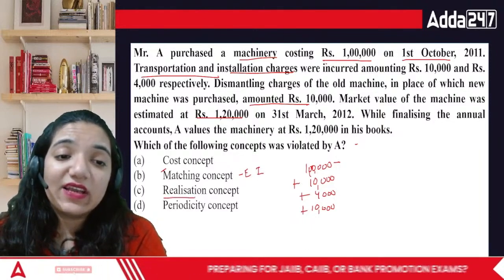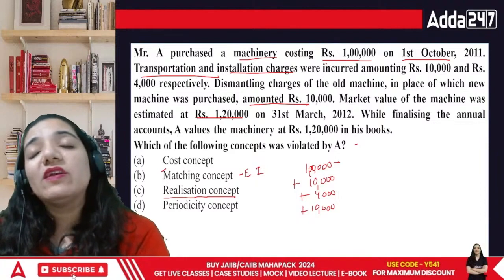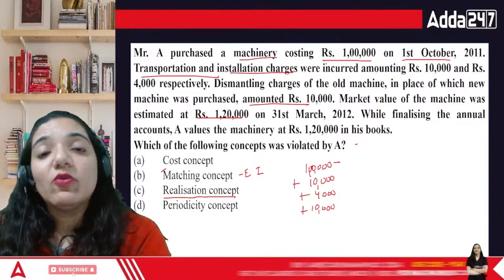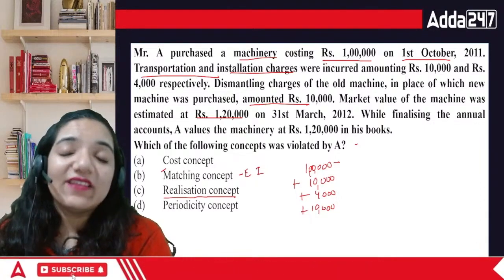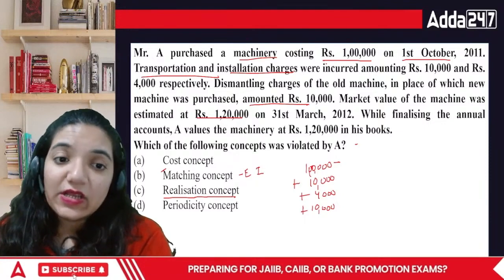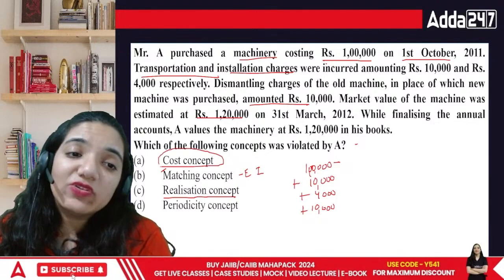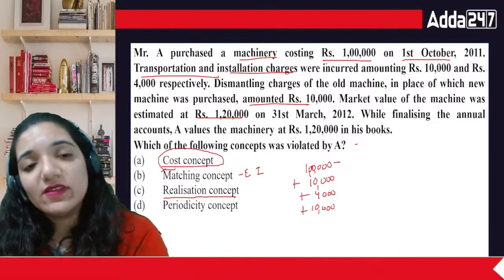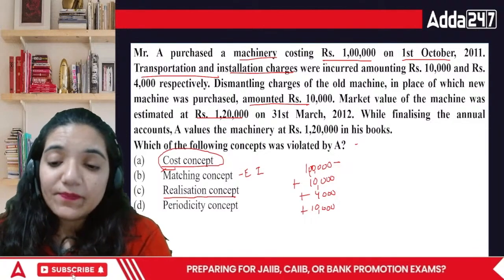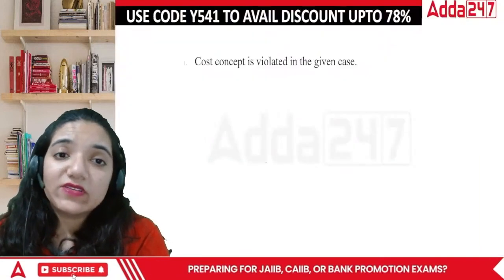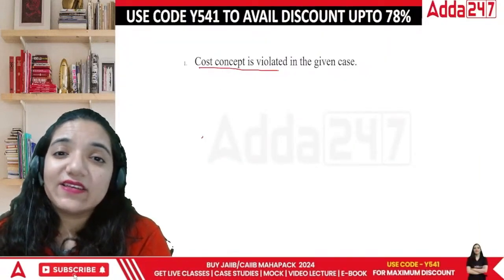And then comes the realization concept. What do you mean by realization concept? The amount you are going to receive finally is called the realization concept. The last thing that comes is cost. The cost you have actually incurred, that you are already done with, is considered in the cost concept. So in this case, the cost concept is violated.